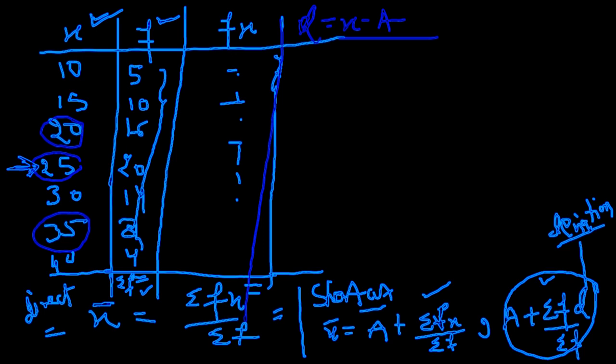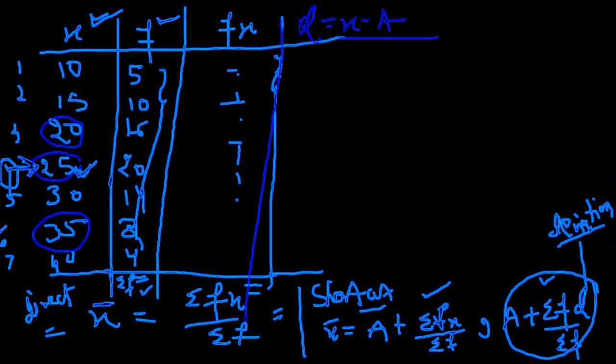Understand? So whenever we are taking our assumed mean, we choose the best one as the middle term. You see, it's starting from 1, 2, 3, 4, 5, 6 and 7. We have an odd number of terms, so the middle term would be this fourth one. That is your 25.